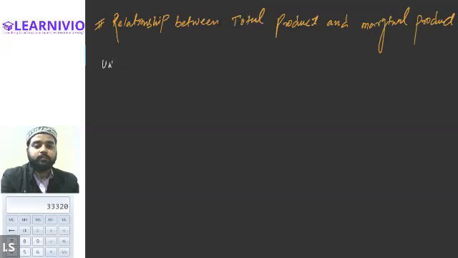So let's prepare units of labor or the variable factor. You can also write variable factor instead of labor. Or if you wish to write labor only, then also it will be correct. Let me write labor only.